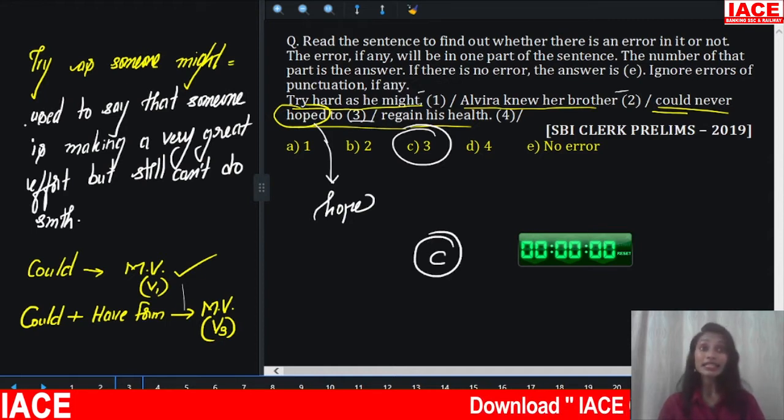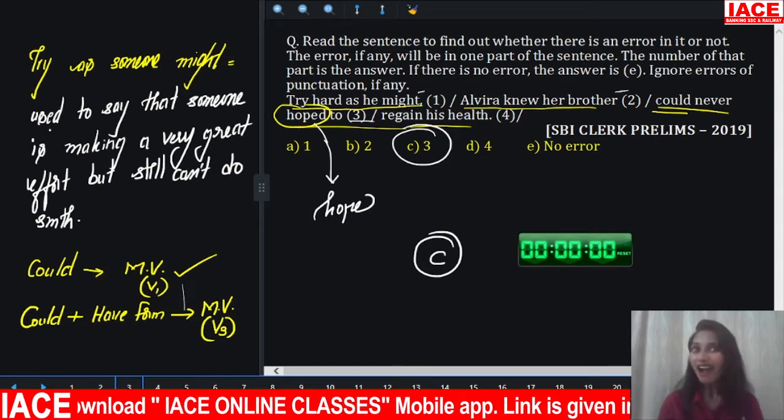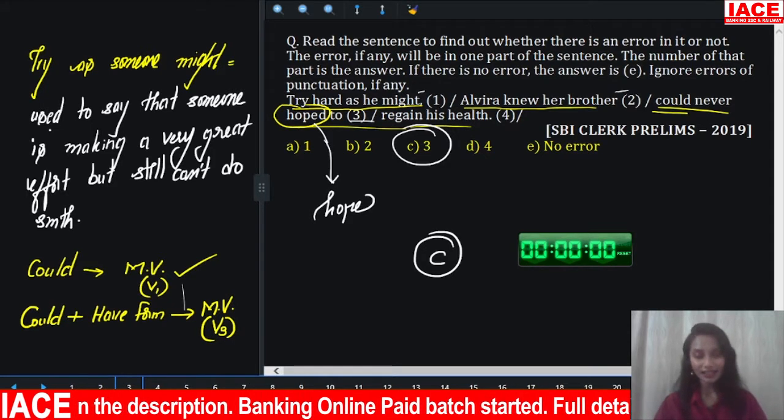So do learn this. Try as someone might. You can put try hard, even though you didn't put hard also. Use sense here. Hard expresses emphasis in the given sentence.